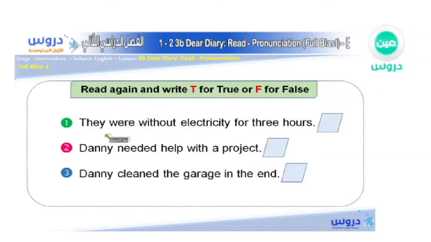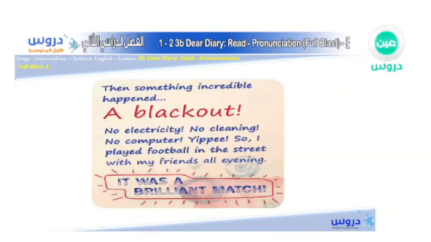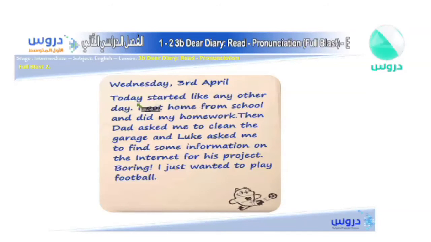So the first question says, they were without electricity for 3 hours. Once again, how do we look for information like this? We must look at the main parts. I believe it's true. However, let's make extra sure. It says they were without electricity for 3 hours. Let's check it out. Which one of them mentioned that they were without electricity for 3 hours?